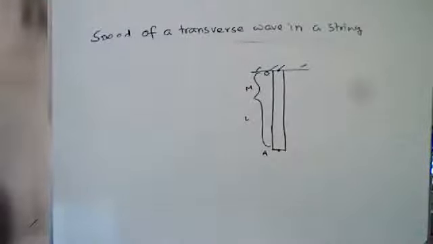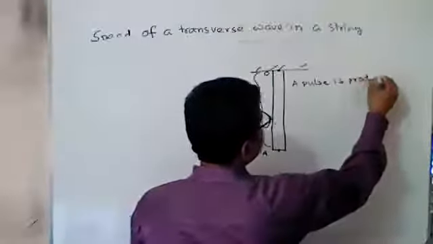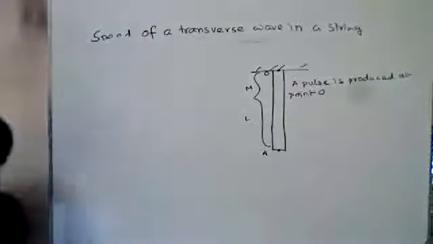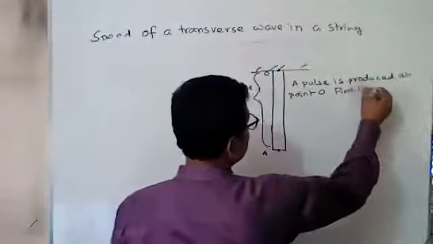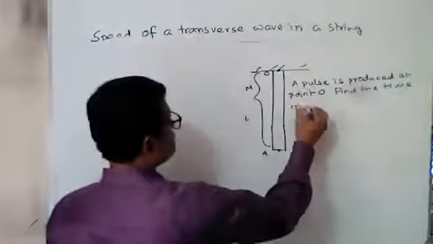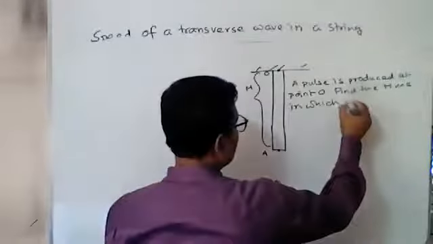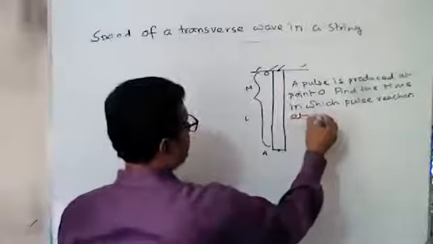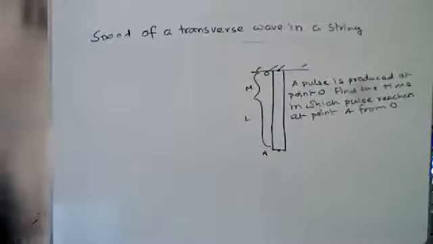A pulse is produced at point O. Find the time in which the pulse reaches point A from O.